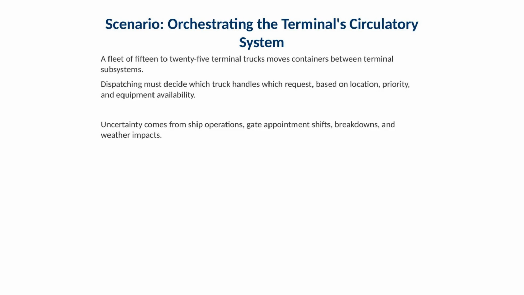In this scenario, a fleet of 15 to 25 terminal trucks moves containers between terminal subsystems. The dispatching system must decide which truck handles which request based on current truck location, container priority, and equipment availability. Uncertainty comes from ship operations, shifting gate appointments, equipment breakdowns, and weather impacts. Operationally, the dispatching policy must be robust. It cannot assume perfect schedules because reality changes minute by minute.